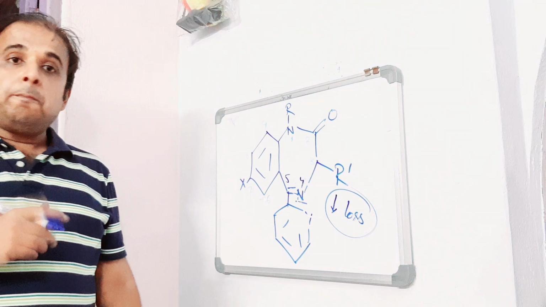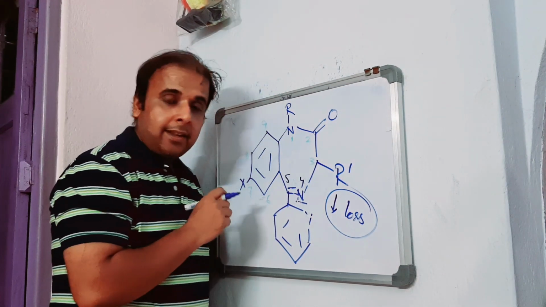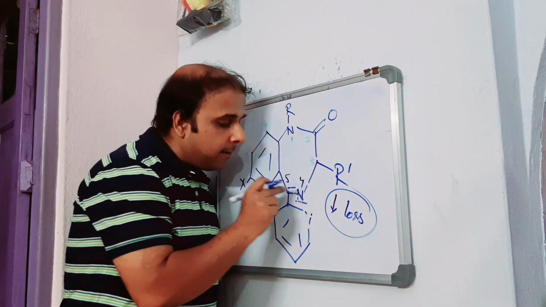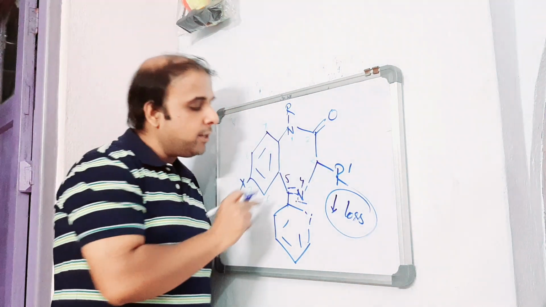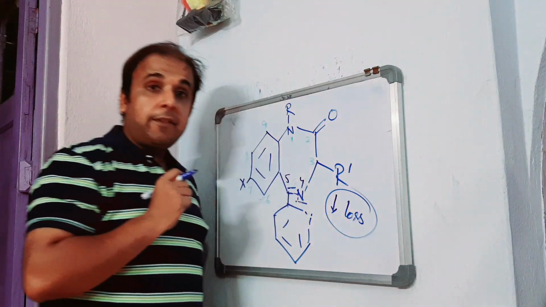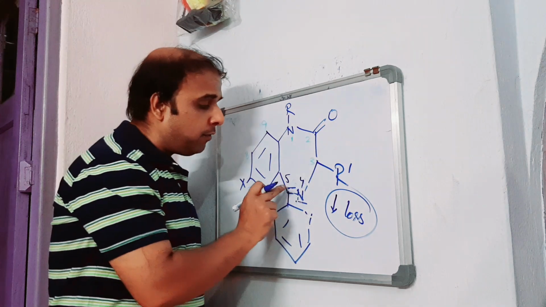The activity decreases the moment you shift the double bond from 4,5 to either 3,4 or 5,6. So it is found to be significant. Whenever a double bond is there, it should occupy position 4 and 5.